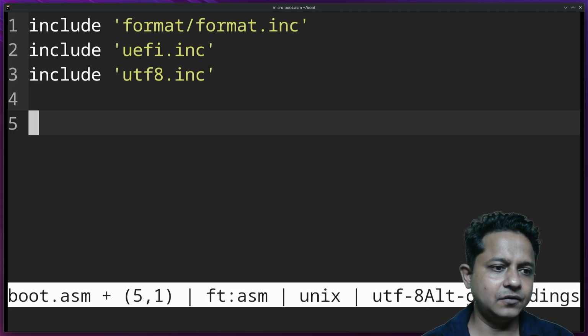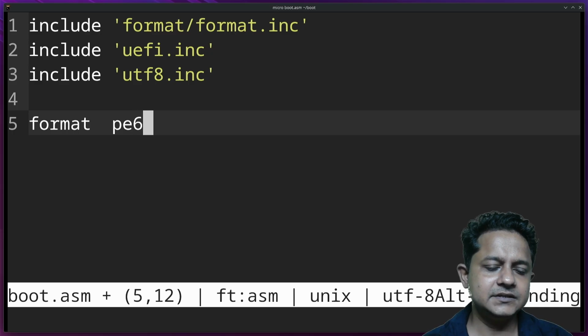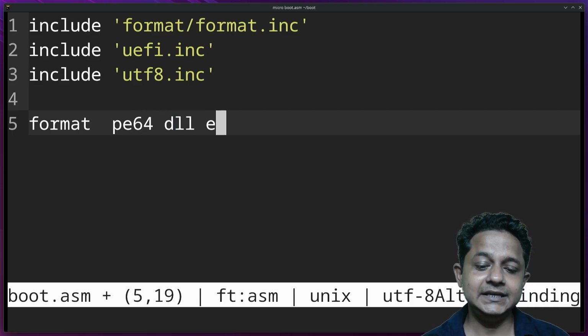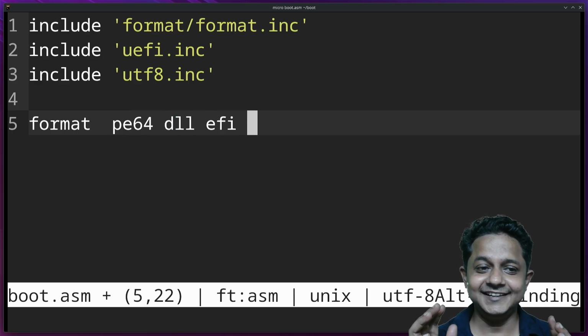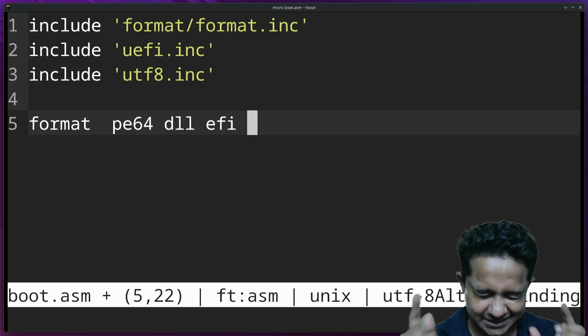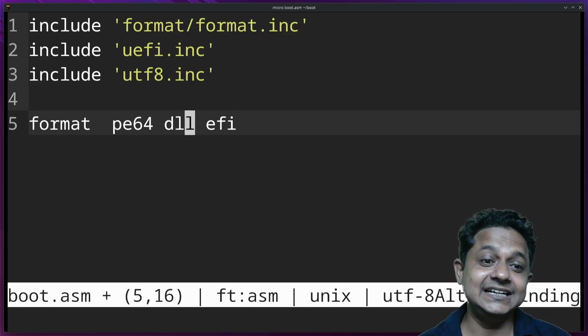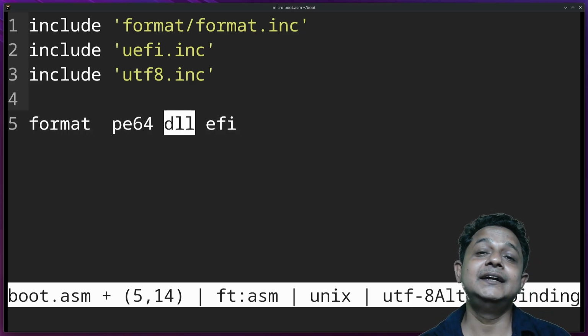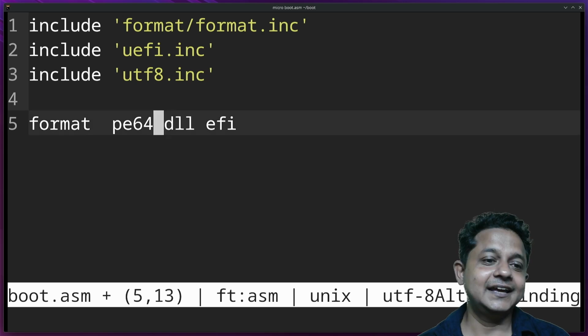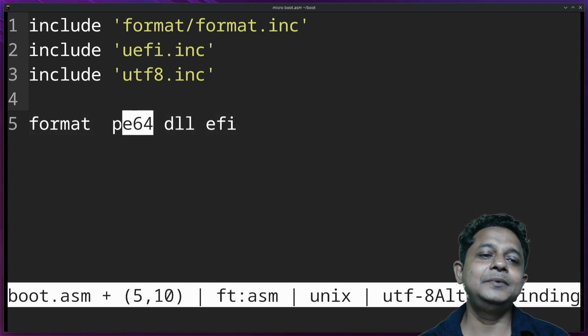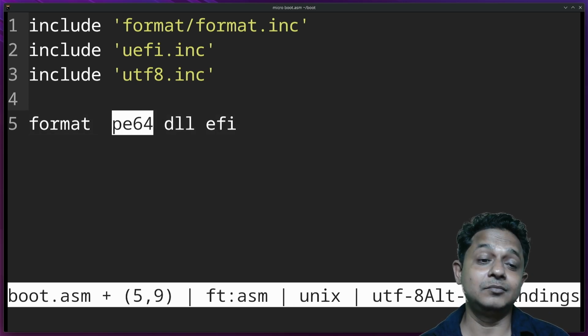Let's define the format. Format PE64 DLL EFI. Is there something fishy? Yes, you must be wondering why the hell this DLL is here. As I understand, DLL is a Windows thing, and if you know PE, the PE format is also from Windows, dated back to the QDOS and all those dirty things.